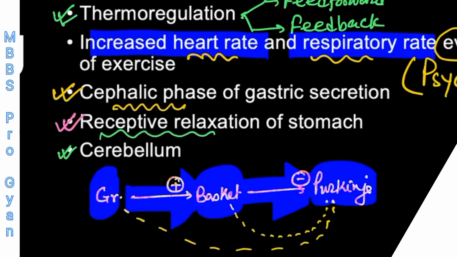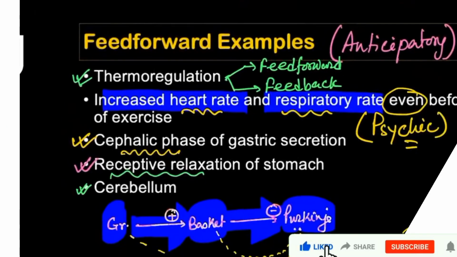But there is no return back of this input. That's why this is again an example of a feed-forward control system. When the output is always going in one direction, it is never returning back to the original. So this is known as a feed-forward or anticipatory control system.